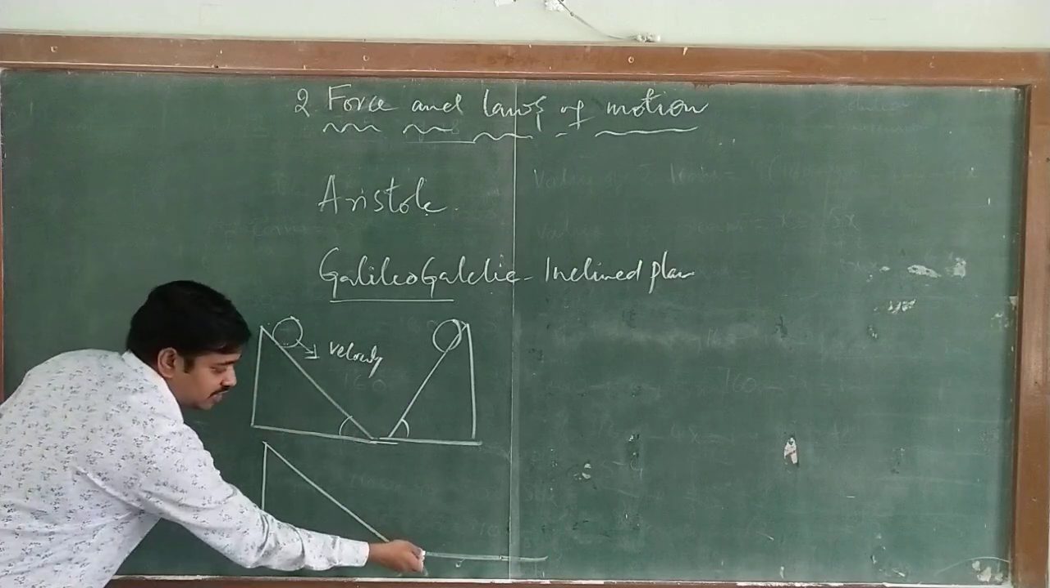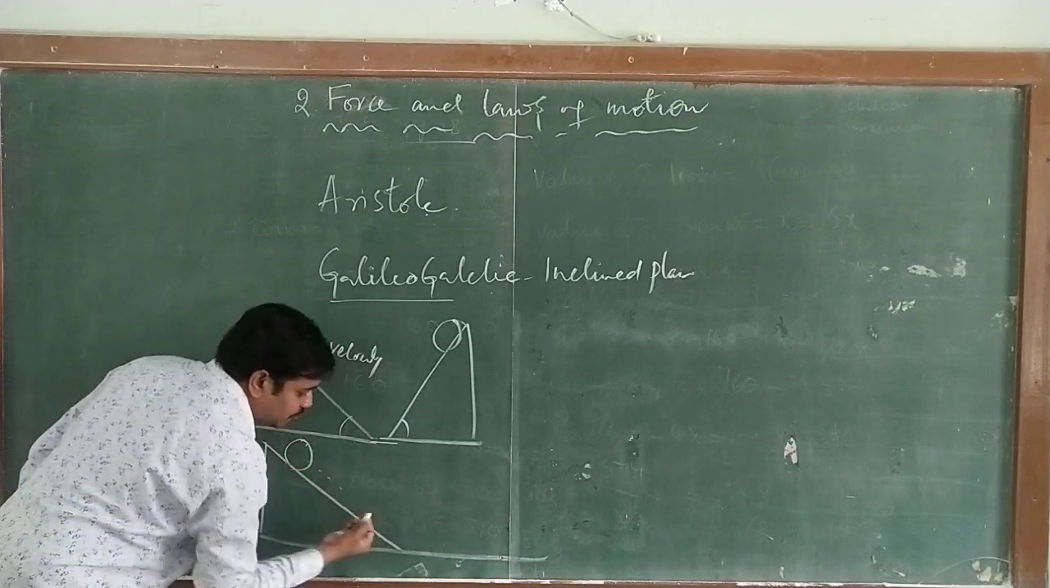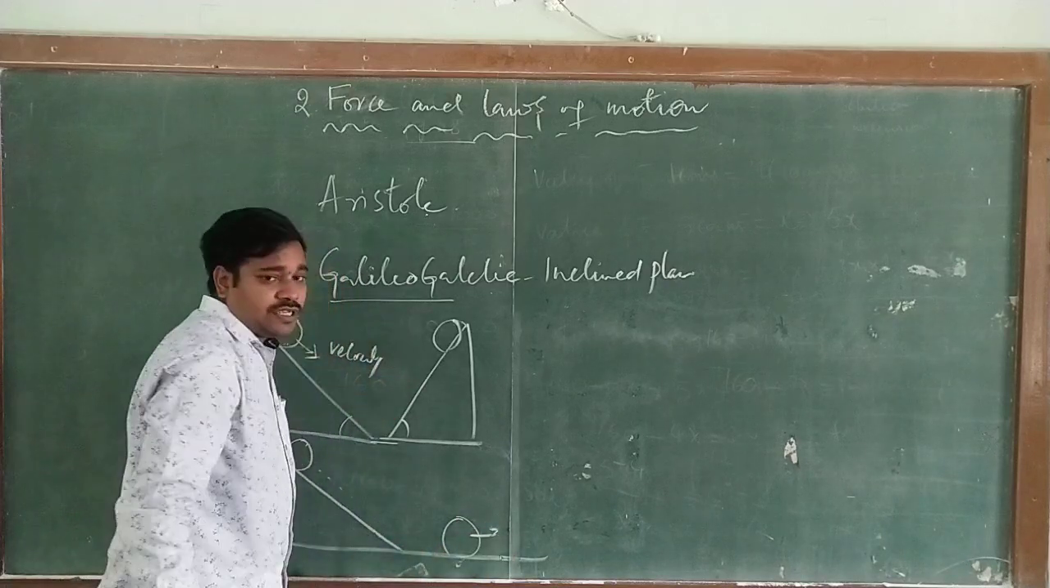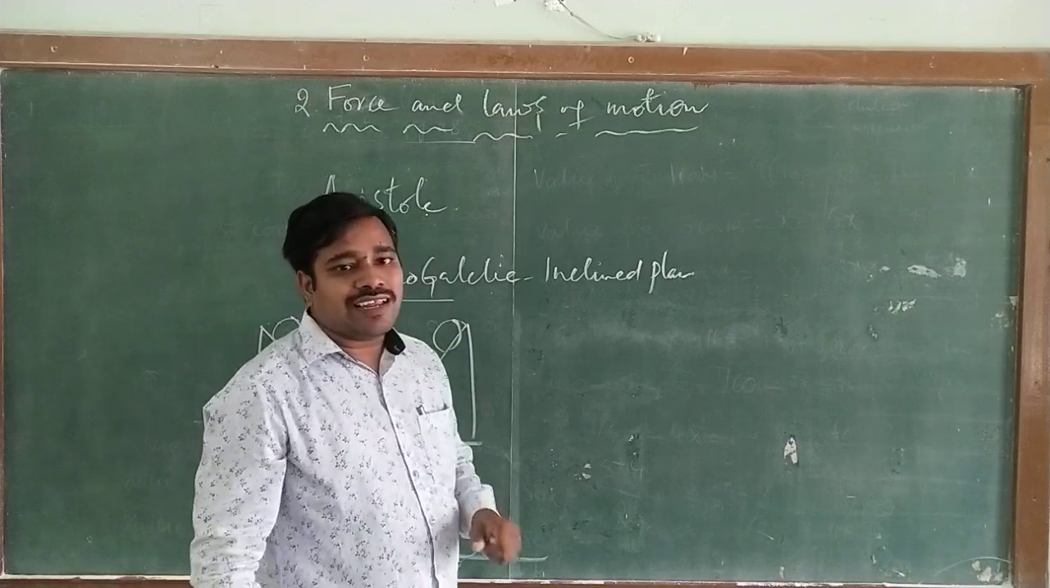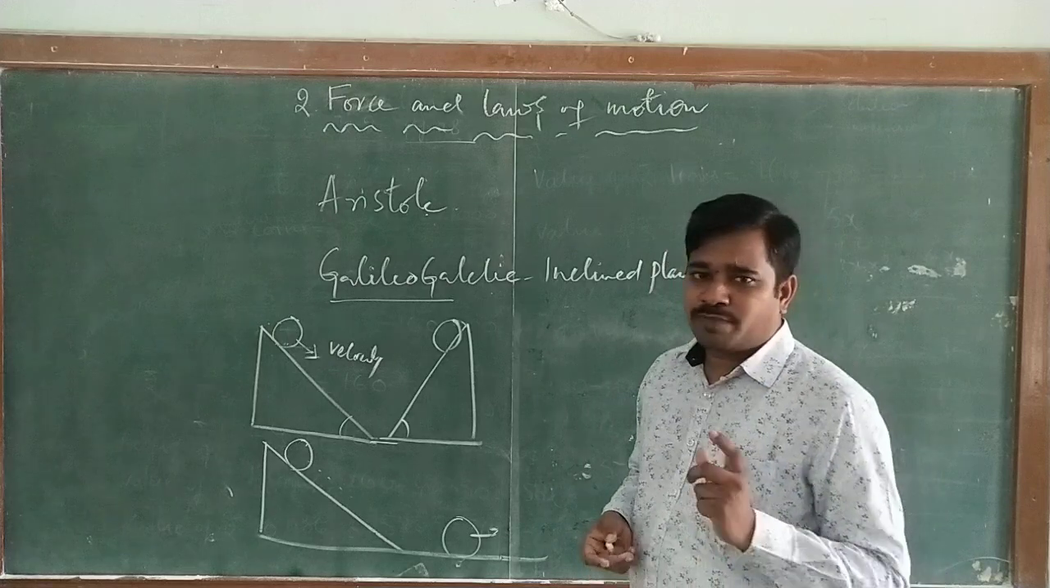In the next one, he took another inclined plane where the angle of inclination is 0, and he released the ball. The ball comes downwards and continues to be in motion. According to Aristotle, the natural tendency of any body is to come to rest, so there is no need of any explanation for rest.